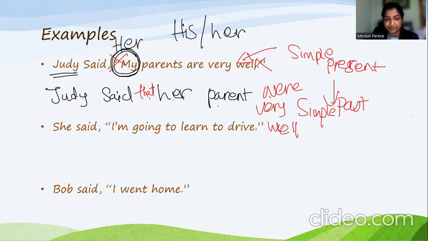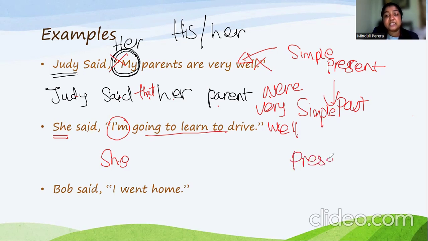Okay. Then if we understand the second example, she said, I'm going to learn to drive. So first we have to identify the change of pronoun. I, we have to convert it into she or he. So here we have used she, a girl, we are looking into a girl. So we have to convert it into she. Then what is this tense? I'm going to.